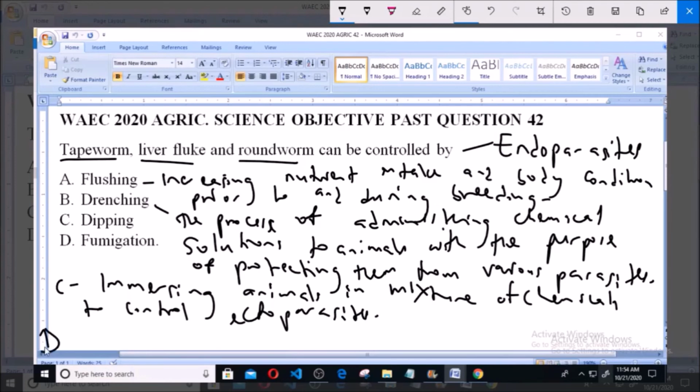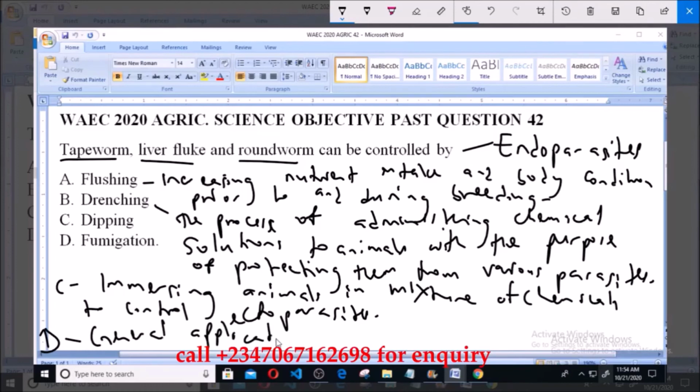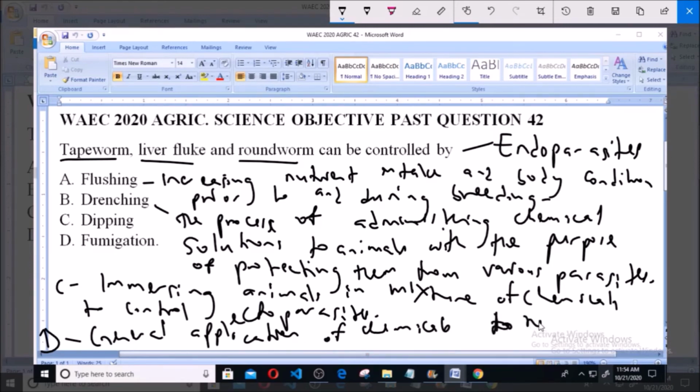And lastly, option D, which is fumigation, refers to the general application of chemicals into the surroundings for the purpose of disinfection. So these four practices, as you can see, are practices in animal husbandry.